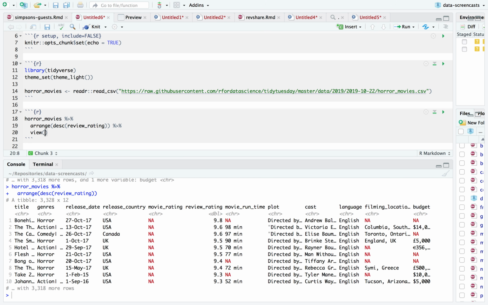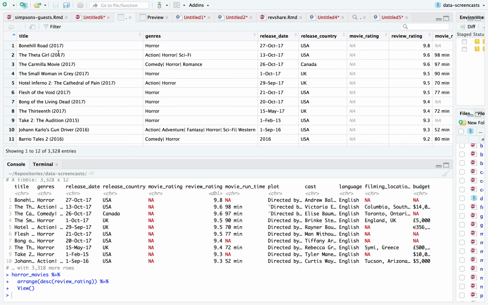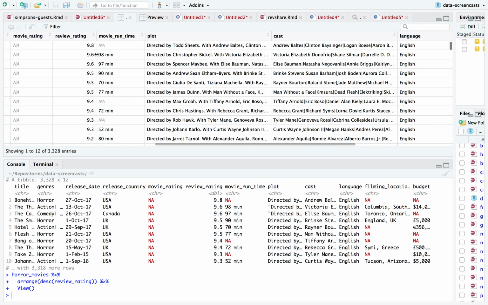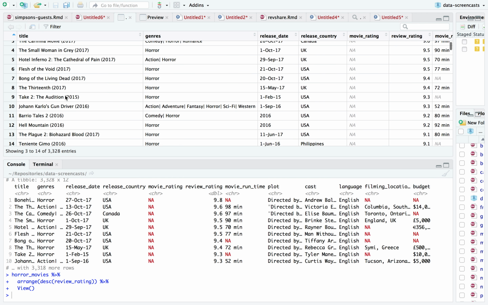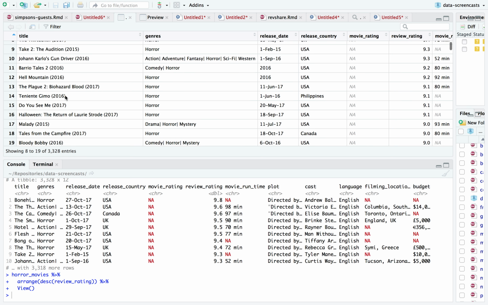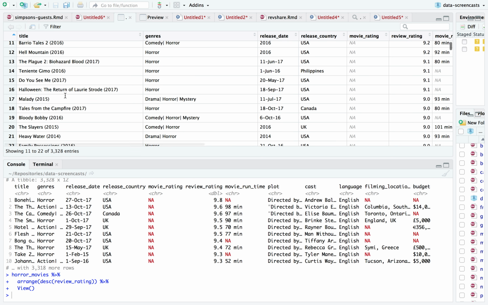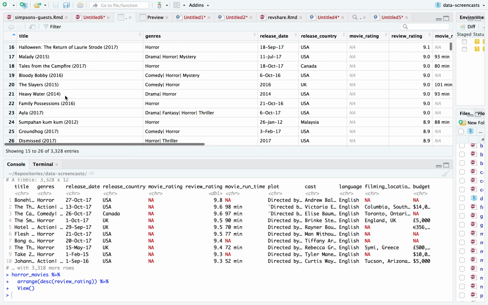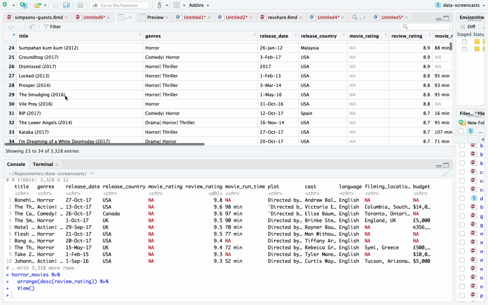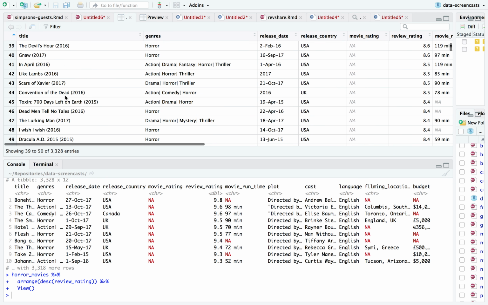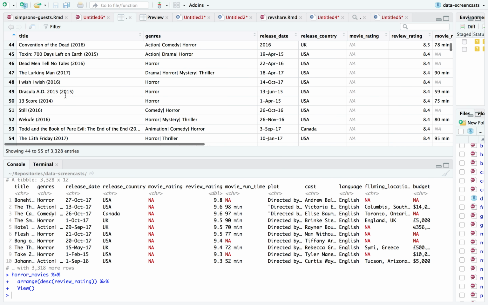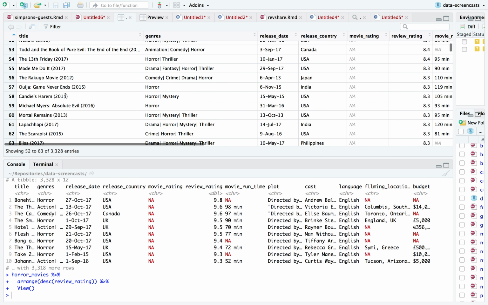Here's one that came out in October 2017, and it looks like Bone Hill Road has a really high rating on IMDb. Have I heard of any of these movies? I'm not sure I've heard of a single one of these highly rated horror movies. Man, I don't know the first thing about them. Some of these have to be made up.